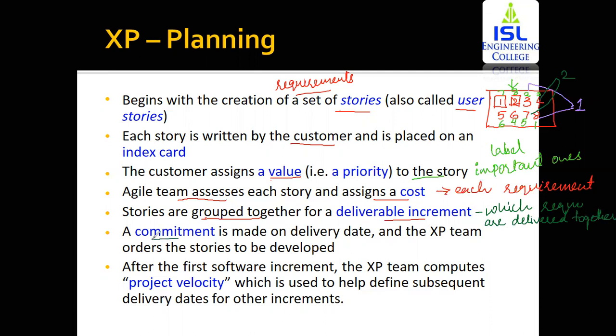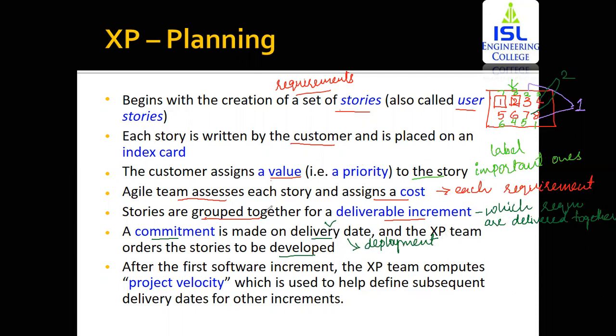Next, a commitment is made on the delivery date, and the extreme programming team orders the stories to be developed. Now in here, when you have got all the set of features, you grouped all the stories, you're going to identify when you're going to deliver this to the end user, when you're going to deploy the set of features to the end user. You're going to fix a delivery date. Now when a date is being fixed, the team is going to order that these features need to be developed. That is, you're going to start with the development plan.